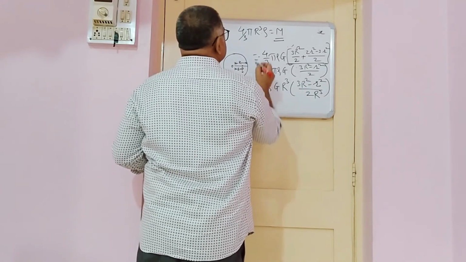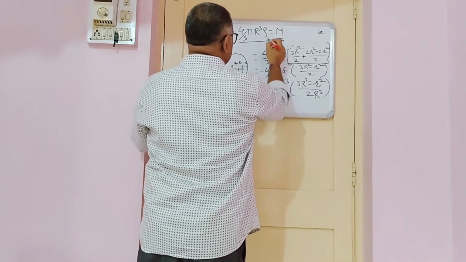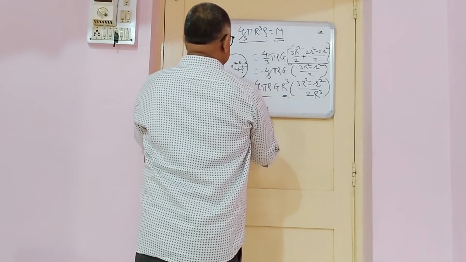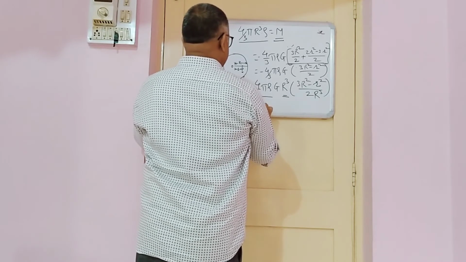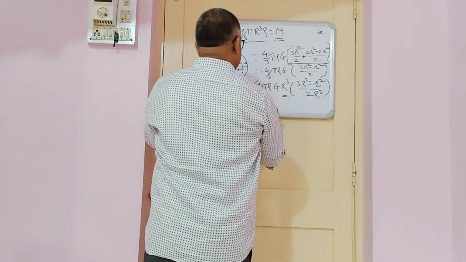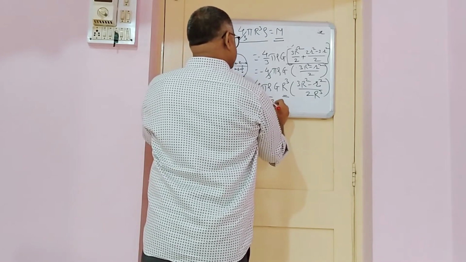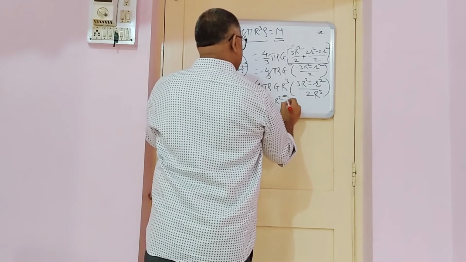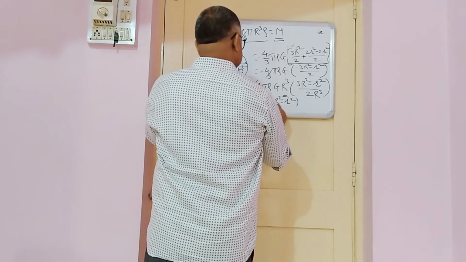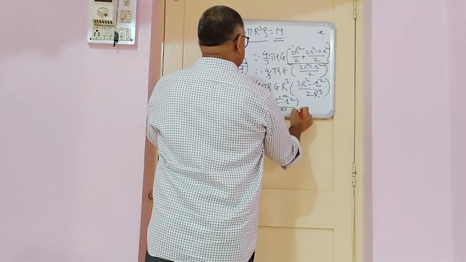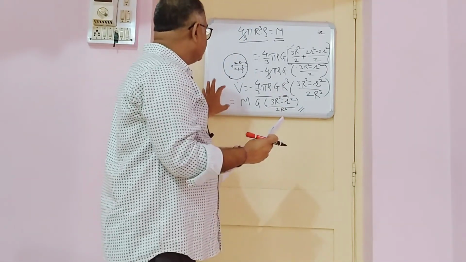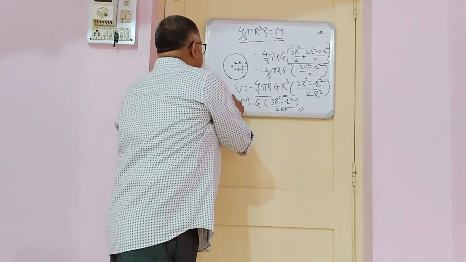By putting this value, this is M into G, multiplied by 3R square minus small r square divided by twice R cube. This is the required equation for V.